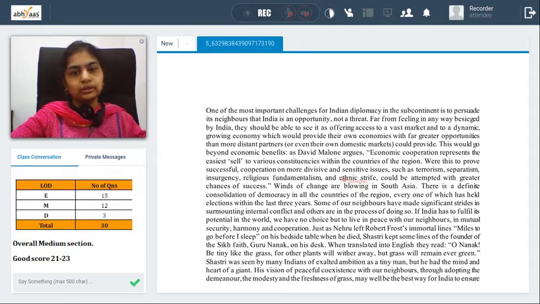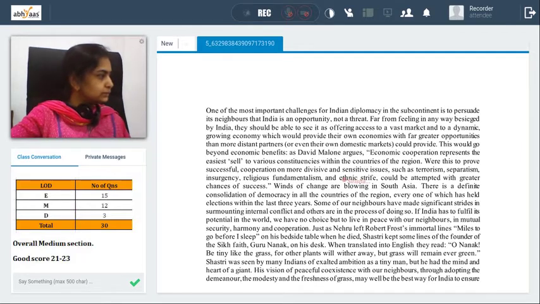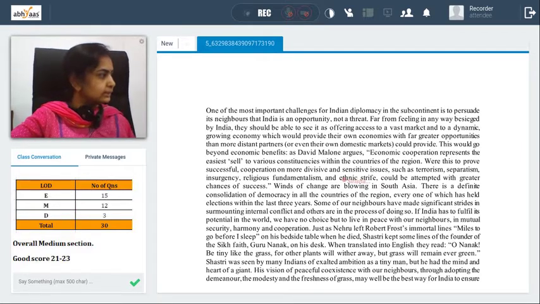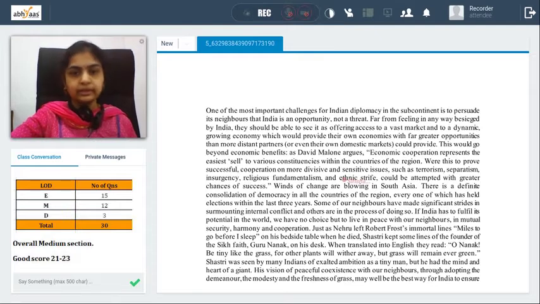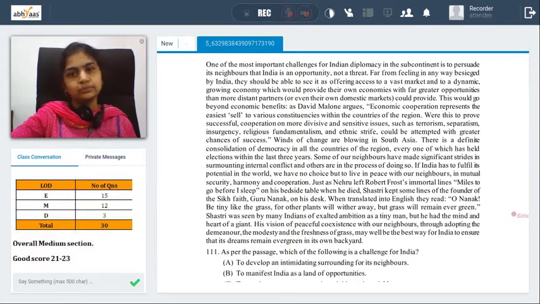This is more about the importance and challenges that we have. This is related to India and its neighbors. That's the passage that we have, right? India, its neighbors is the passage that we call this one. So one of the most important challenges for Indian diplomacy in the subcontinent is to persuade its neighbors that India is an opportunity, not a threat.